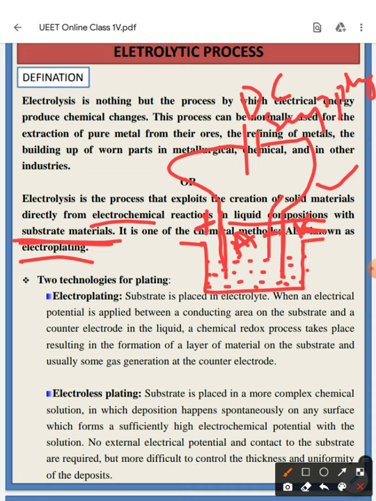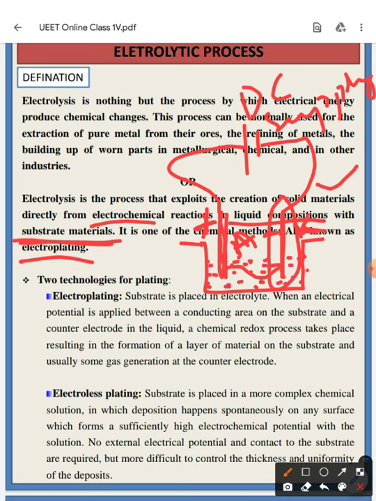Suppose I want to coat the cathode material. Suppose this cathode is an iron material whereas this anode is a copper material. As this is my positive electrode, the material will be extracted from the anode to your cathode. The copper material will be extracted from here and deposited at the cathode material through this medium.